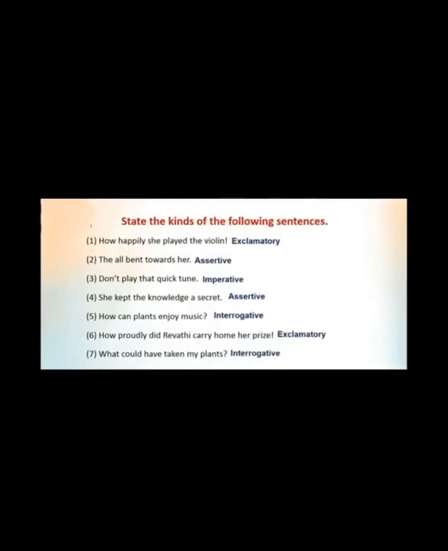Just now I explained to you grammar, kinds of sentences. In this lesson also there are sentences which you have to write down by kind. How happy she played the violin. The last is an exclamation mark, so it is exclamatory. Then, all bend toward her. It's information given, so it's assertive. Assertive means declarative. Declarative and assertive are one and the same. Don't get confused, students.